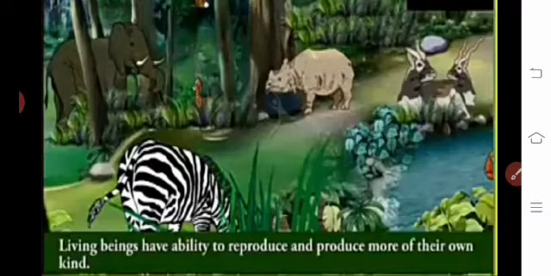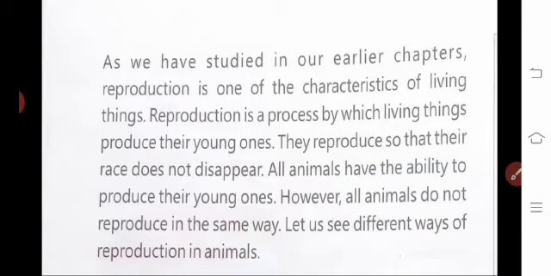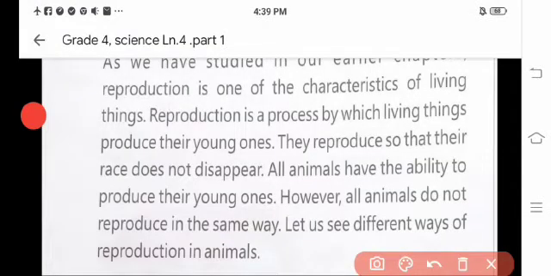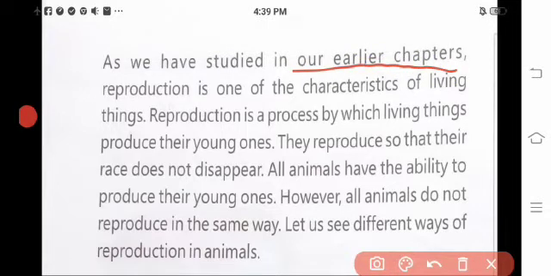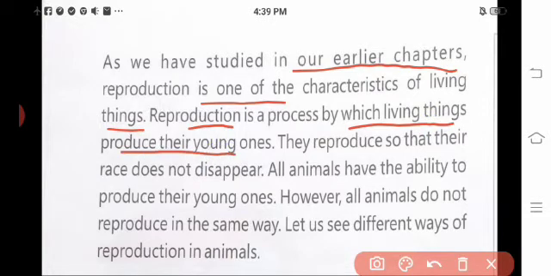Okay children, we will move to our chapter. As we have studied in our earlier chapters, reproduction is one of the characteristics of living things, isn't it? Yes, reproduction is a process by which living things produce their young ones. They reproduce so that their race does not disappear. All animals have the ability to produce young ones. However, all animals do not reproduce in the same way. Let us see different ways of reproduction in animals.